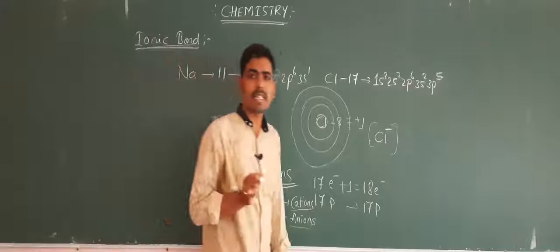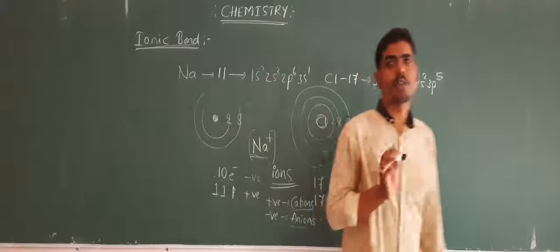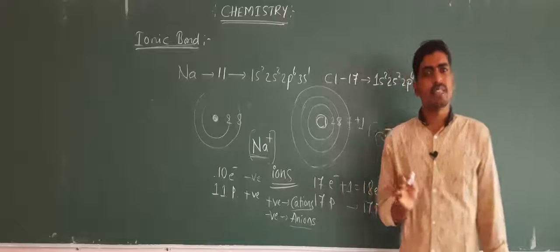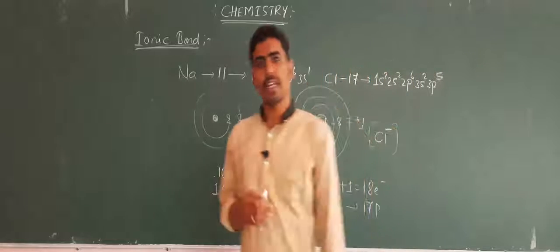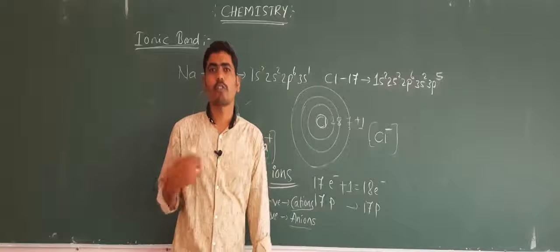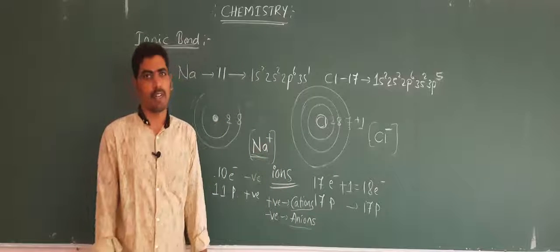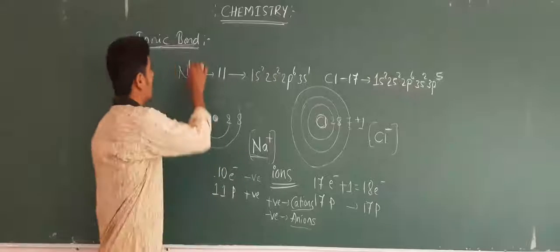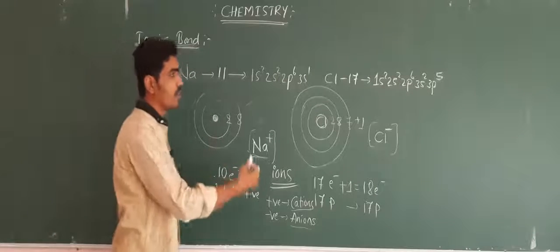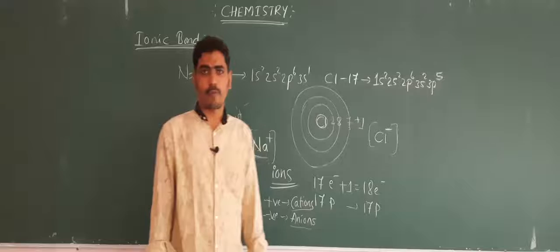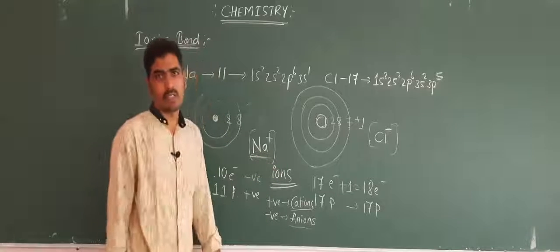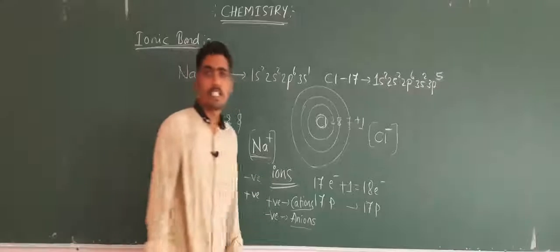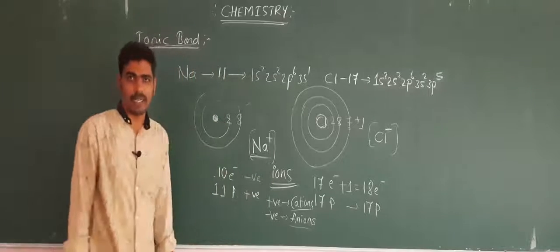So simply we can say an ionic bond is the bond formed by the transfer of electrons from the outermost shell of one atom to the outermost shell of another atom. This is said to be an ionic bond, and this is how the ionic bonds are formed, leading to the formation of ions. Those are charged species or charged particles.